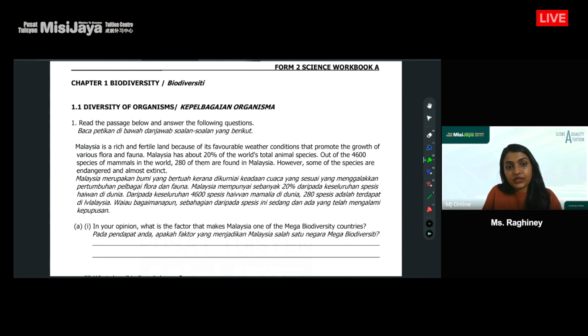So Malaysia is rich and fertile. It's a rich and fertile land because of its favorable weather conditions that promote the growth of various flora and fauna.